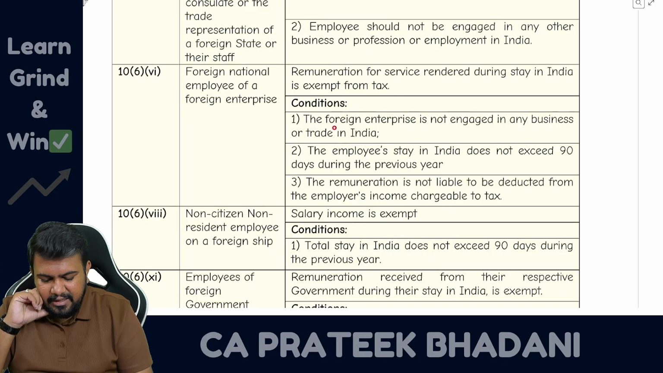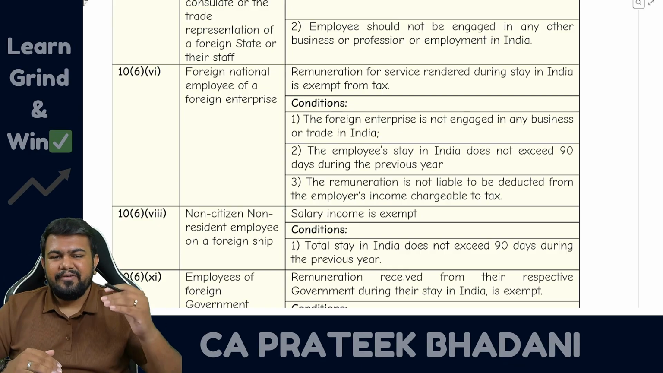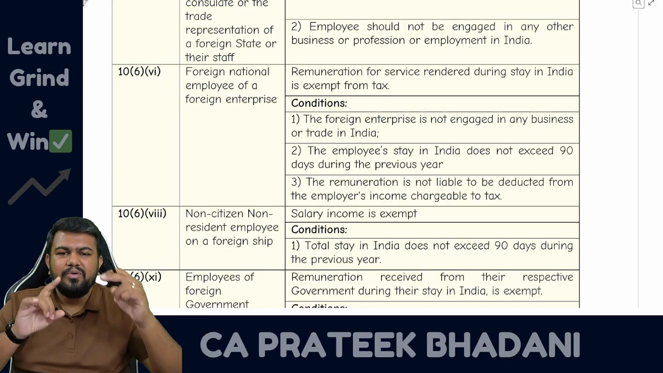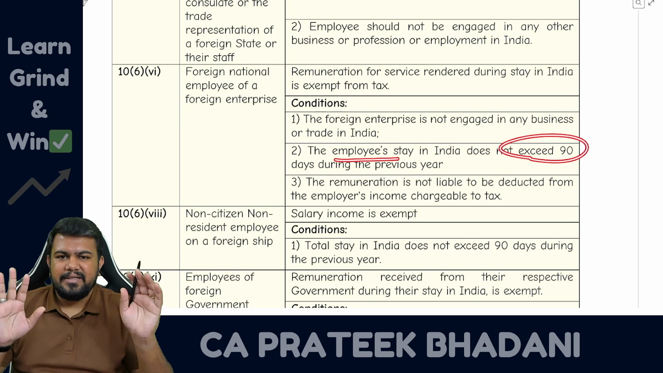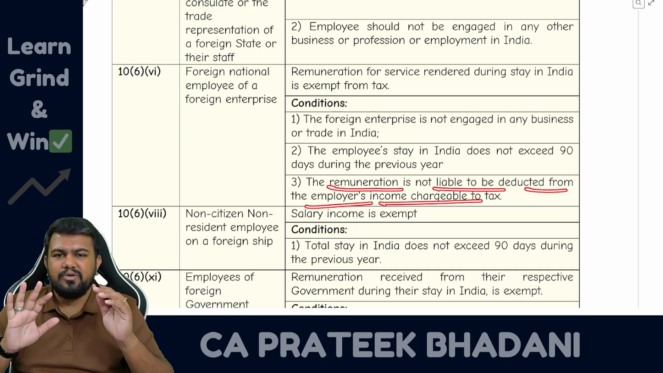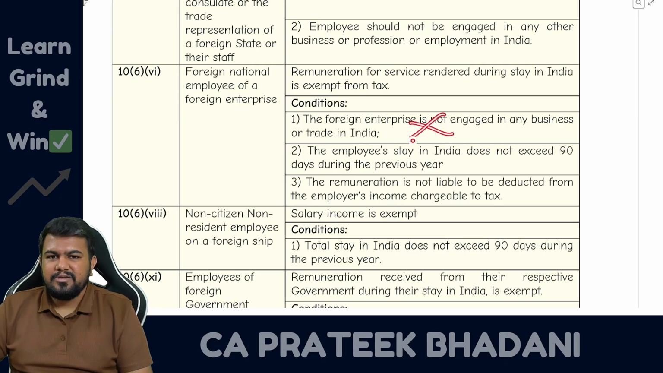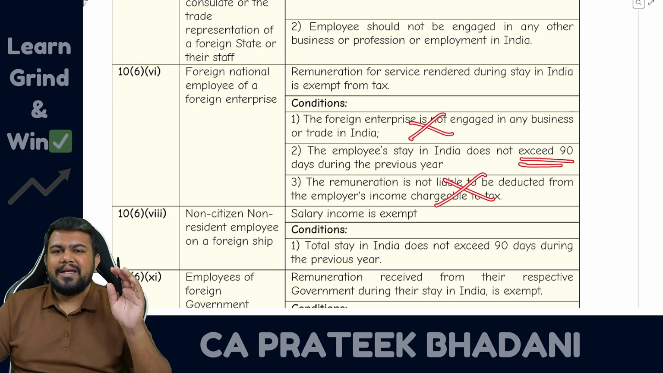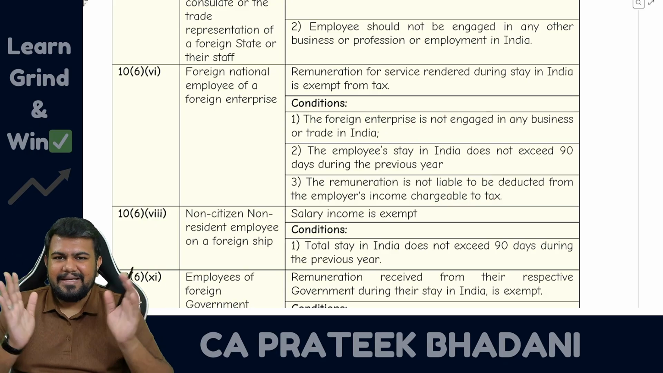What is the condition? The foreign enterprise should not be doing any business or trade in India. So whatever company they are working for, they should not be doing any business in India. Then second, employee's stay should be maximum 90 days. So it should not be more than 90 days. And third condition, the remuneration is not liable to be deducted from the employer's income chargeable to tax. So employer should not claim deduction also. In such case, the salary received by the foreign employee will be exempt from tax.